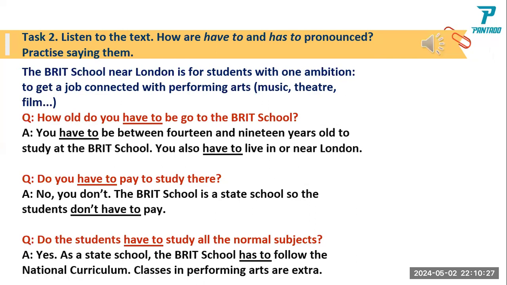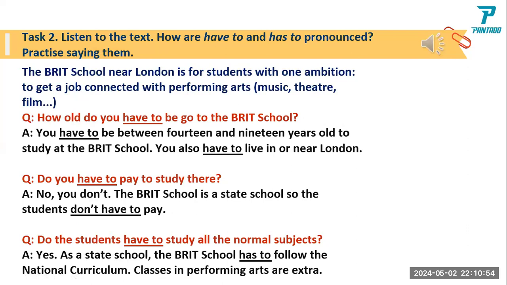Brit School Q&A. The Brit School near London is for students with one ambition: to get a job connected with performing arts, music, theatre, film, etc. How old do you have to be to go to the Brit School? You have to be between 14 and 19 years old to study at the Brit School.